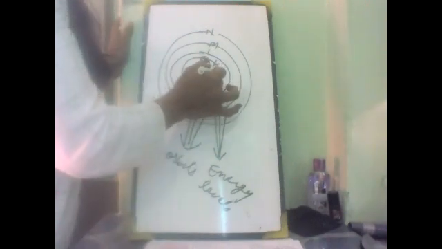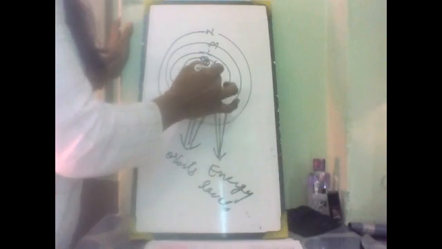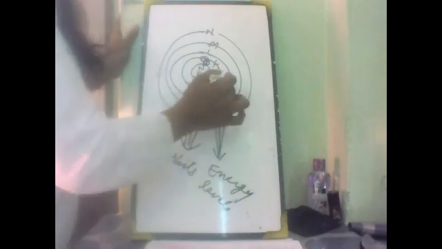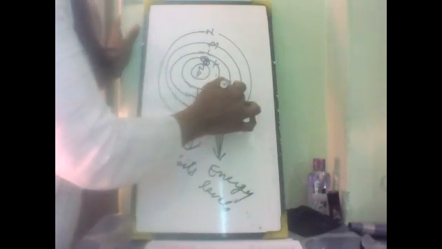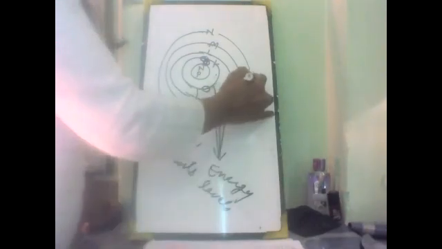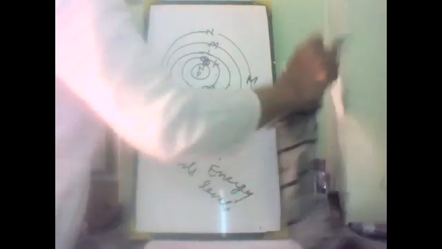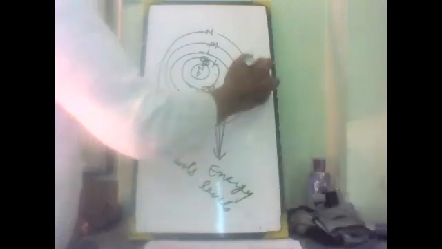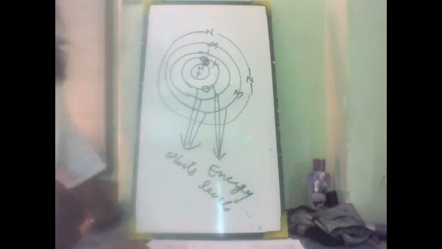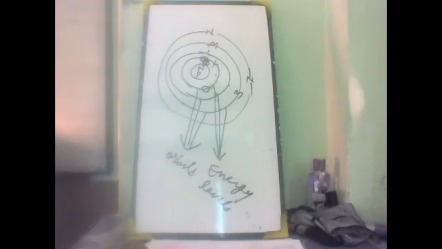Then the L shell has higher energy as compared to the K shell, the M shell has more energy as compared to K and L, and the N shell also has more energy as compared to the K, L and M shells, with the successive shells and their electrons. This is Bohr's model.